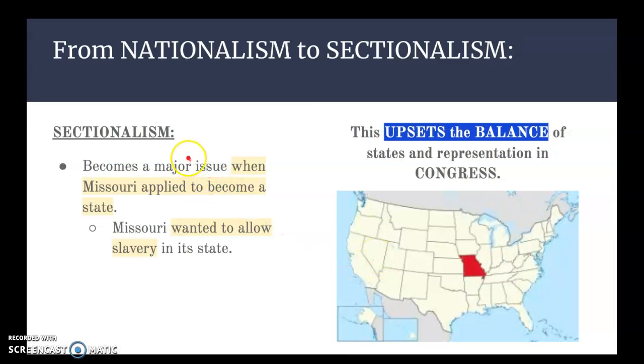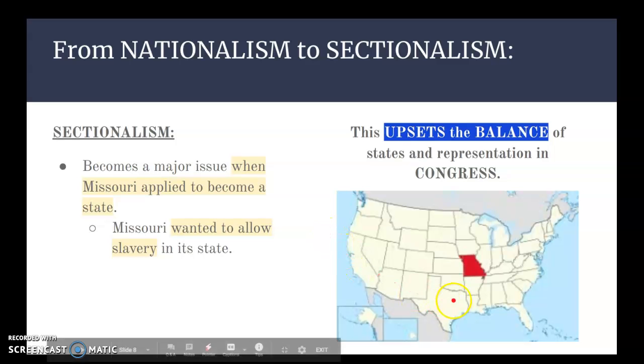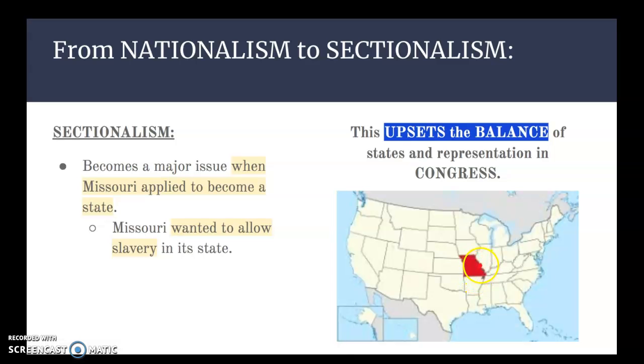All right. So sectionalism becomes a major issue when Missouri applied to become a state. Missouri is the Show Me State. That's its nickname. It's this red thing right here. But this little piece of it right there, you get some really good baseball there. They got 11 World Series champions. It's St. Louis, home of the Cardinals. Missouri wanted to allow slavery in their state when they entered the Union.